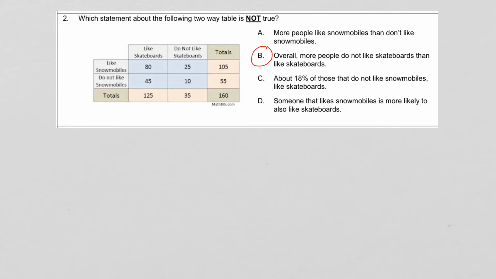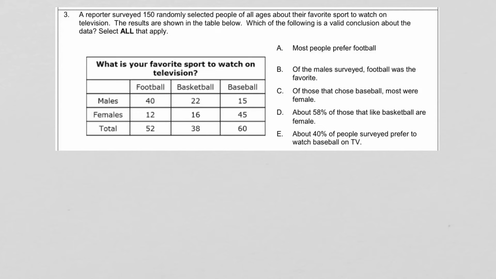Read the instructions. And number 3 says, a reporter surveyed 150 randomly selected people of all ages about their favorite sport to watch on television. The results are shown in the table below. Here's our table. Which of the following is a valid conclusion or a true statement about the data? And it says select all that apply, and that means that more than likely more than one of these is going to be true. So we're going to have to look at each one. So let's start with the first one.